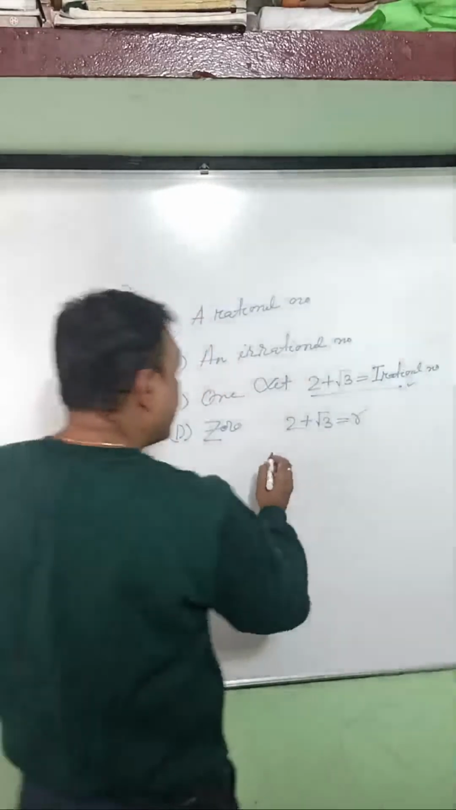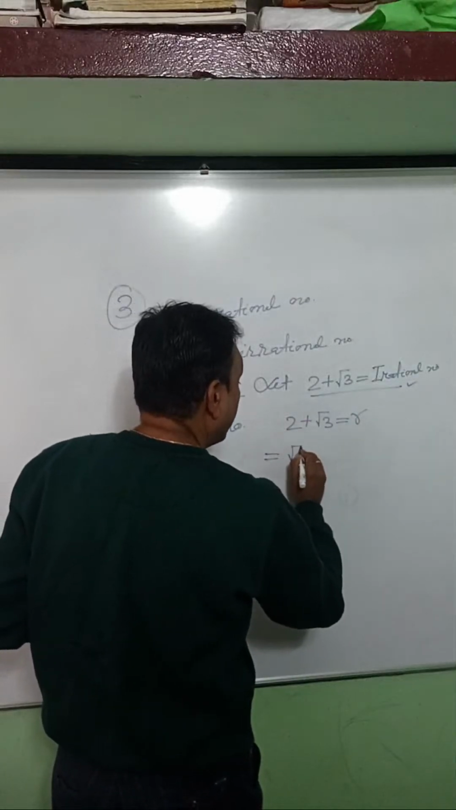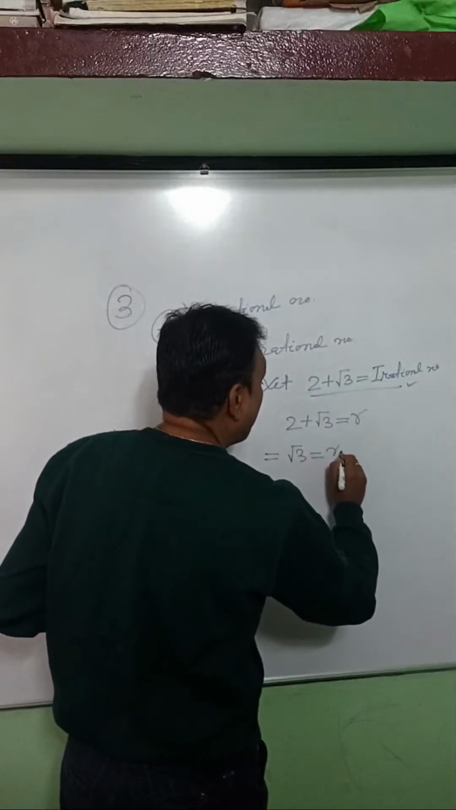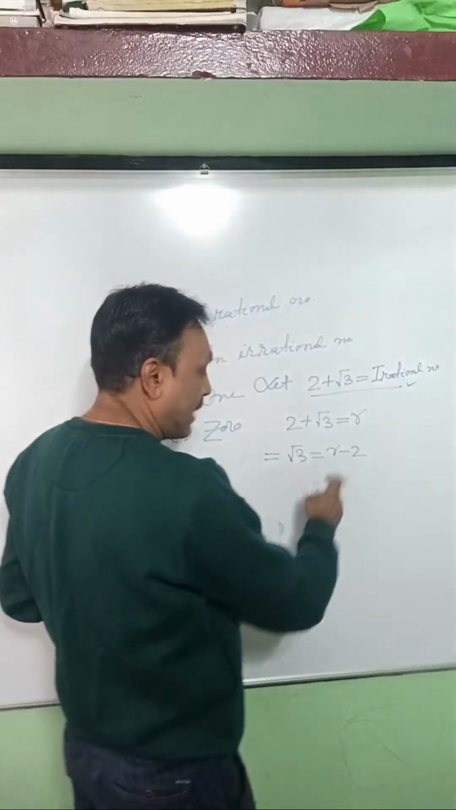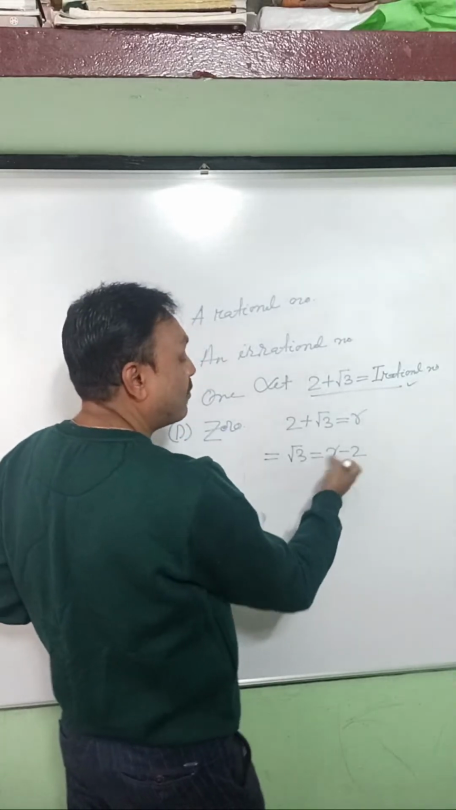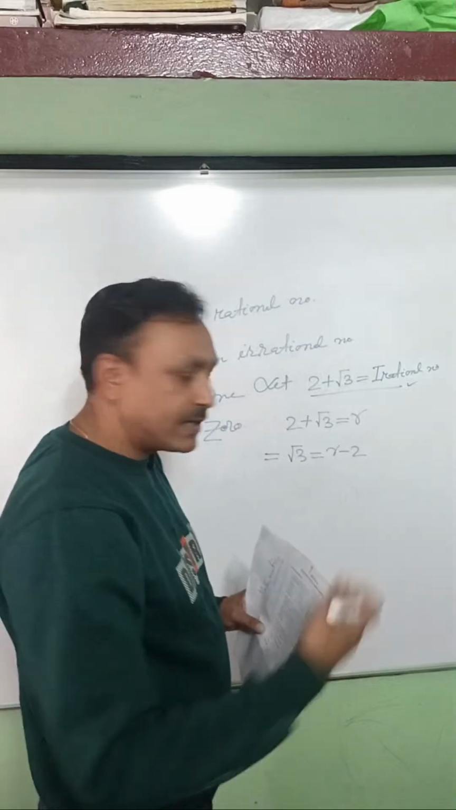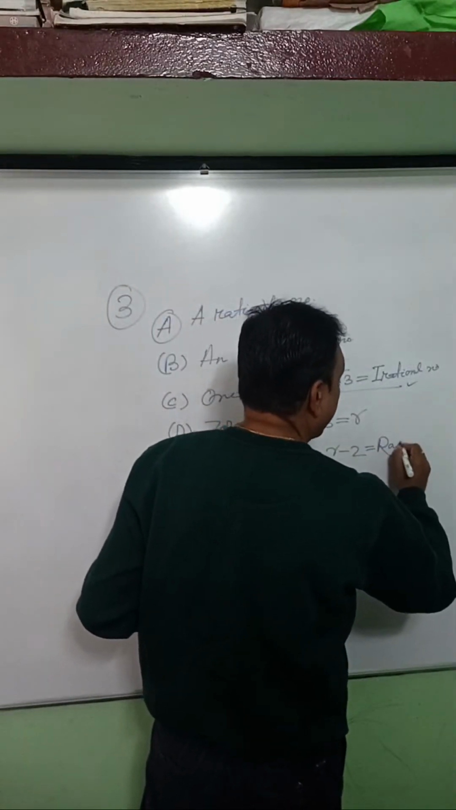Then, if we take this 2 to the other side, root 3 equals R minus 2. Here it is plus 2, so if we change the side, it will be minus 2. So this is a rational number minus a rational number. Any number which is subtracted from a rational number always gives you a rational number. So it will be a rational number.